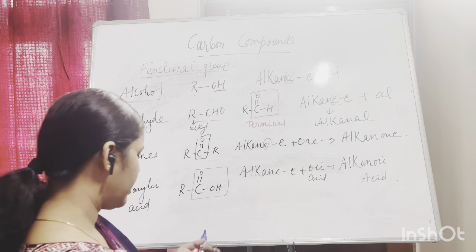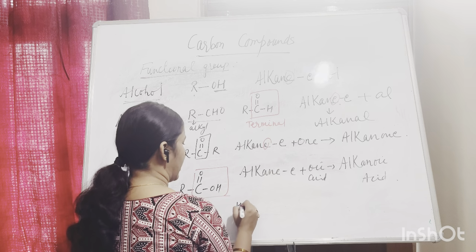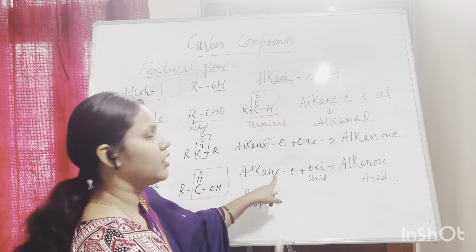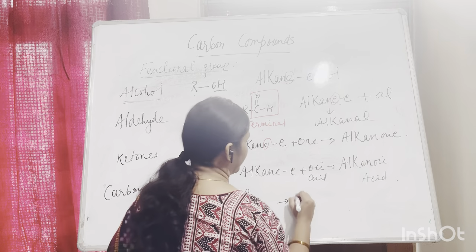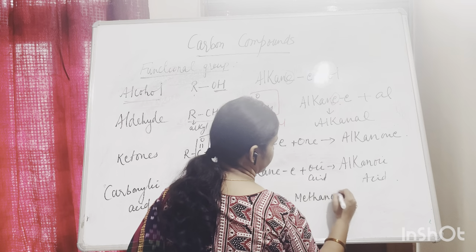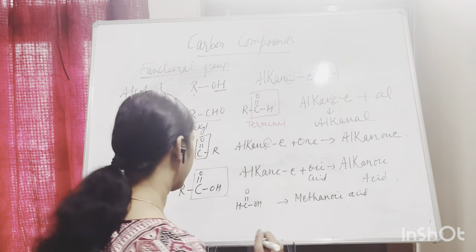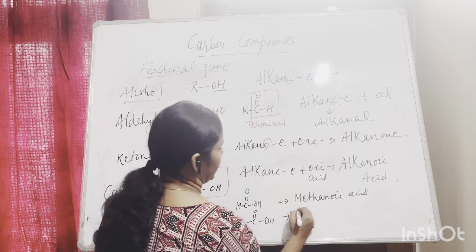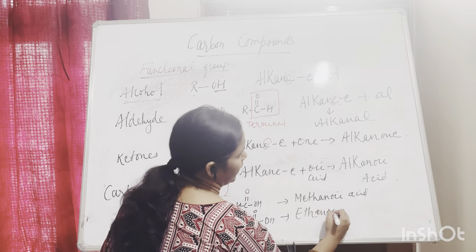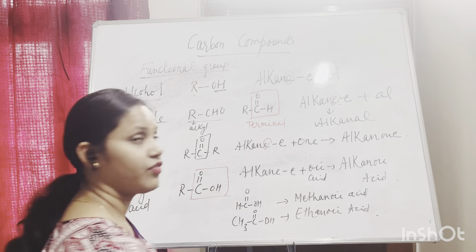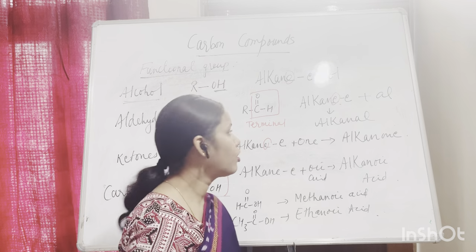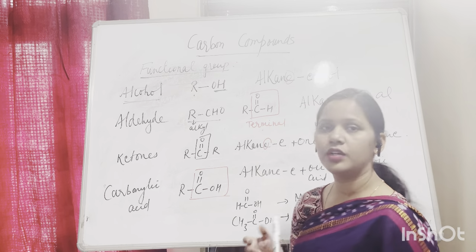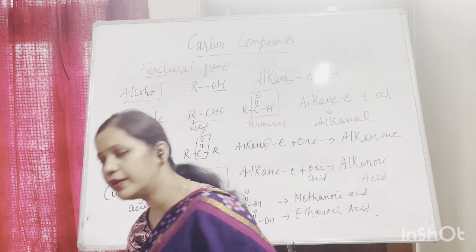Okay? So how we name it? If they have 1 carbon, so the name will be 1 carbon meth, remove E, add OIC acid. So it will become methanoic acid, or we also call it as formic acid. If you have 2 carbon, CH3COOH, then it will be eth, because 2 carbon, so it will be ethanoic acid. If you have 3 carbon, it will be propanoic acid. 4 carbon, butanoic acid, and so on. This is how we are going to do the IUPAC naming of these carbon compounds.